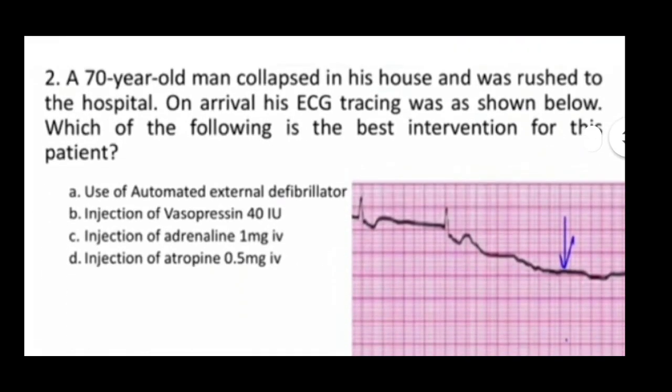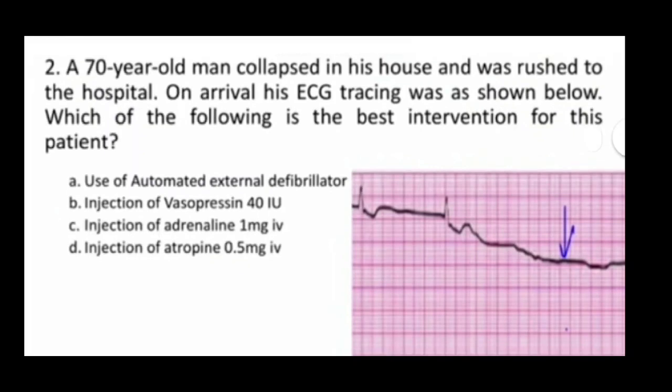Next one. A 70-year-old man collapsed in his house and was rushed to the hospital. On arrival, his ECG tracing was shown below. Which of the following is the best intervention for this patient? Option A, use automated external defibrillator. B, injection of vasopressin 40 international units, C, injection of adrenaline 1 mg intravenous, D, injection of atropine 0.5 mg intravenous. So on ECG you can see this is the sign of asystole. So the treatment is injection of adrenaline 1 mg intravenously. Correct answer here is C.